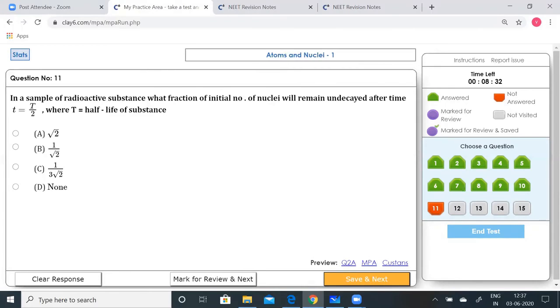In a sample of radioactive substance, what fraction of the initial number of nuclei will remain undecayed after time t equal to p by 2, where p is the half-life of the substance?